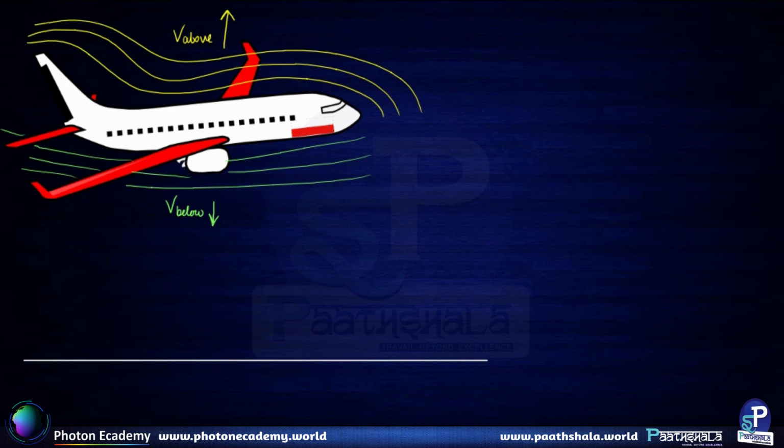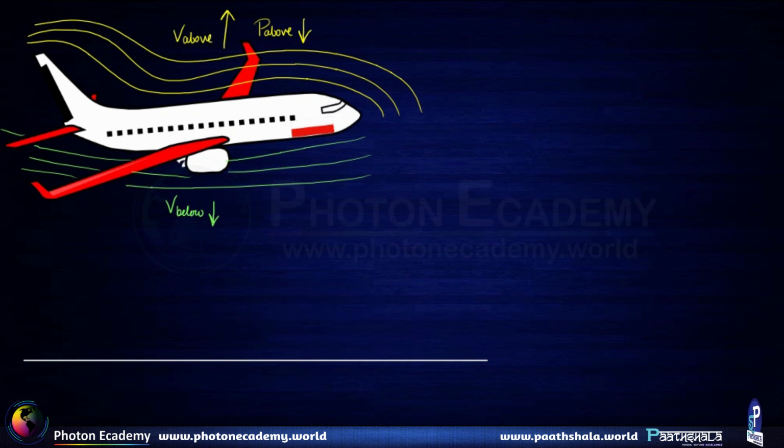Now let us understand that when velocity above is greater, then pressure above the plane is going to be lower in magnitude, because the summation of half rho v square and p is going to be constant, since there is hardly any gravitational change in potential energy contribution in this particular equation. So what do I mean by that?